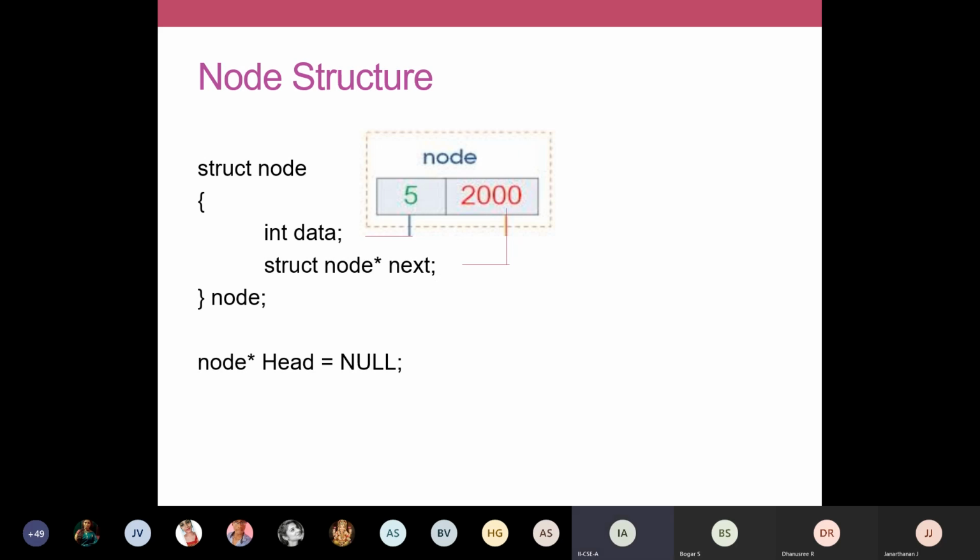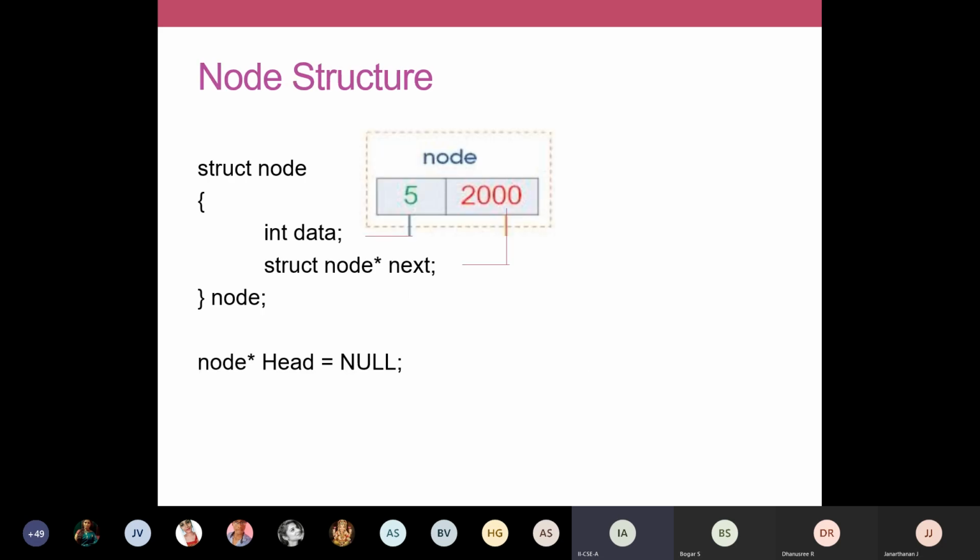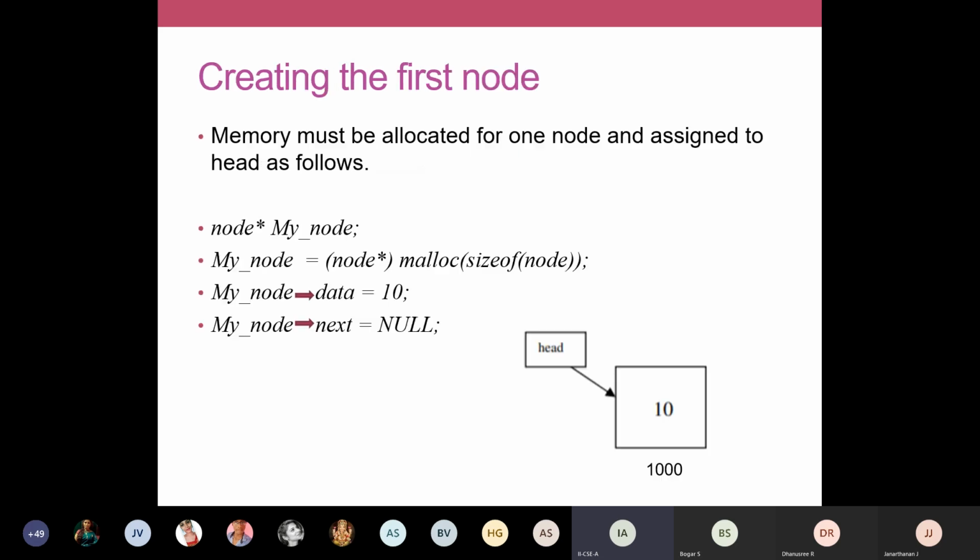Since our node has 2 fields, your size of function will return the number of bytes required to store a single node. One field is for the integer and another one is for the address. So it needs some 2 bytes for storing the data and 4 bytes to store the address, totally 6 bytes.